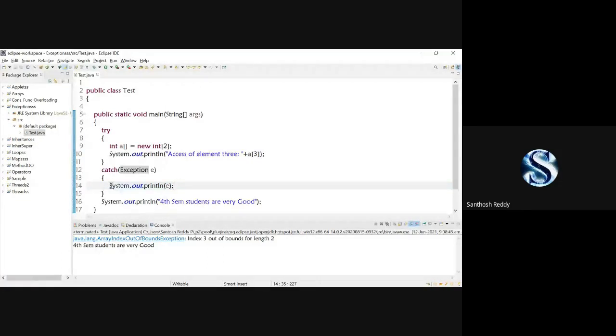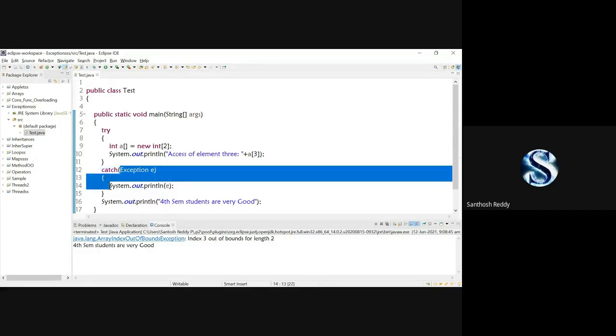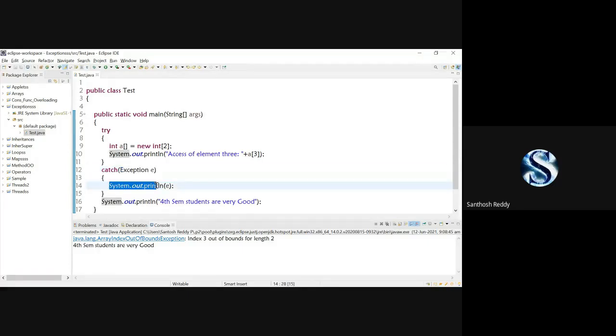Here, once it finds an error, it will check whether that exception is going to match with this particular class or not. Once it is matching, it will enter into the catch block and it is throwing your error. So what we are doing now, rather than this System.out.println here, we are creating one object and passing as a parameter what you have to print to the console.